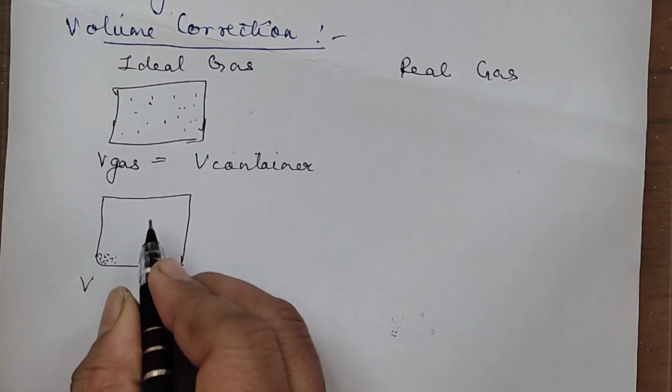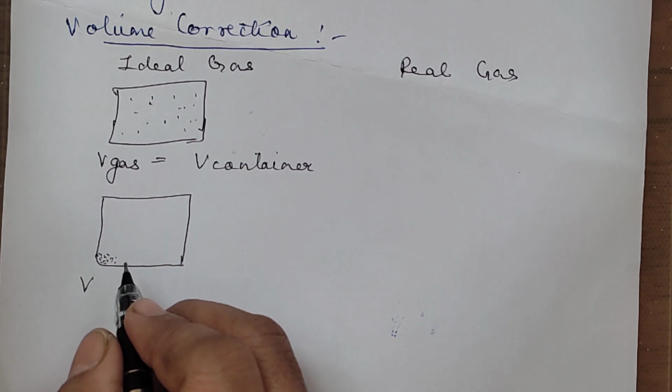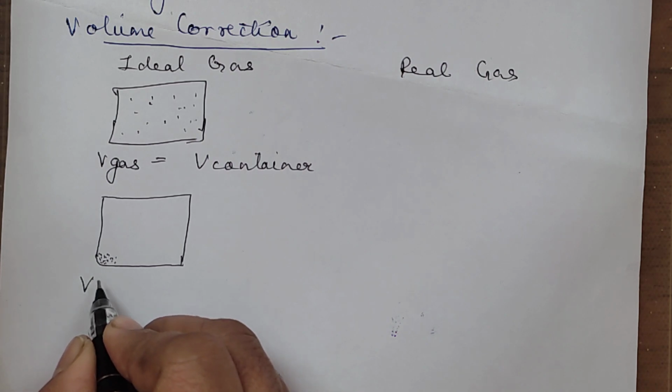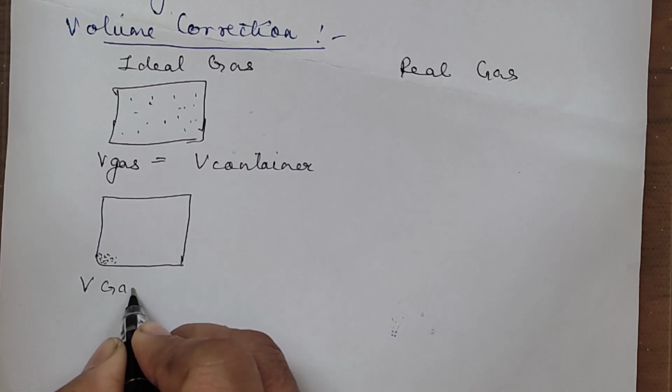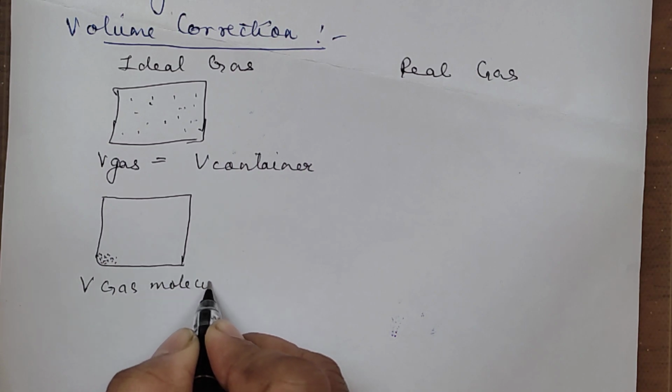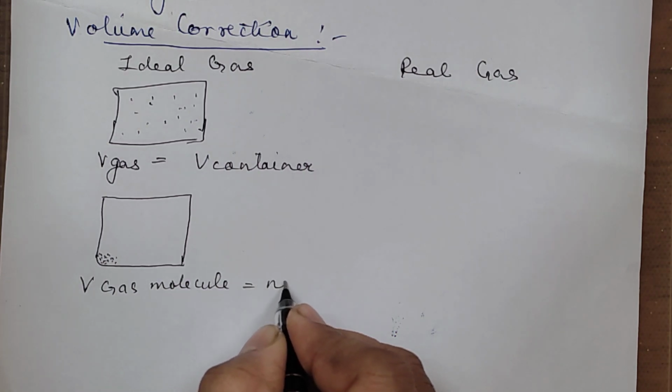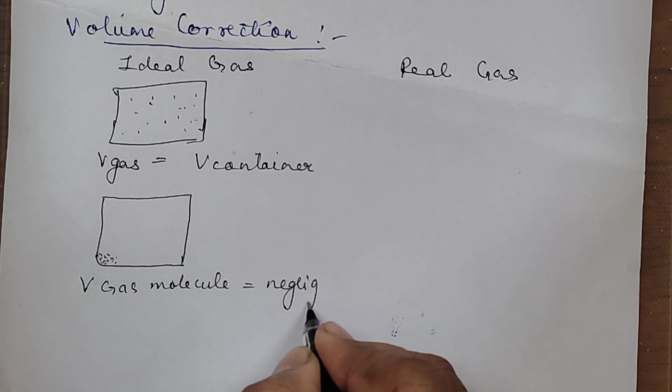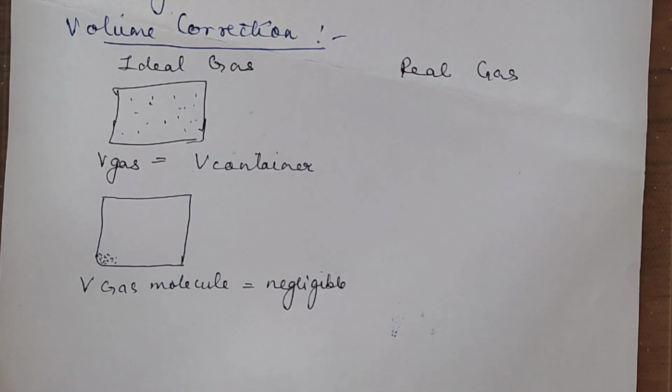So we were taking the volume of the gas as the volume of the container, because the volume of the gas molecule was negligible. That is for ideal gas.